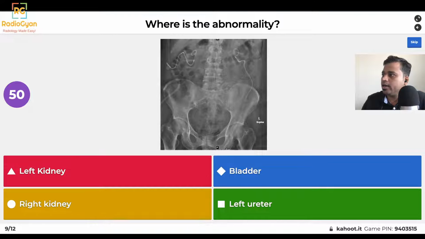This is an abdominal, say a KUB radiograph.